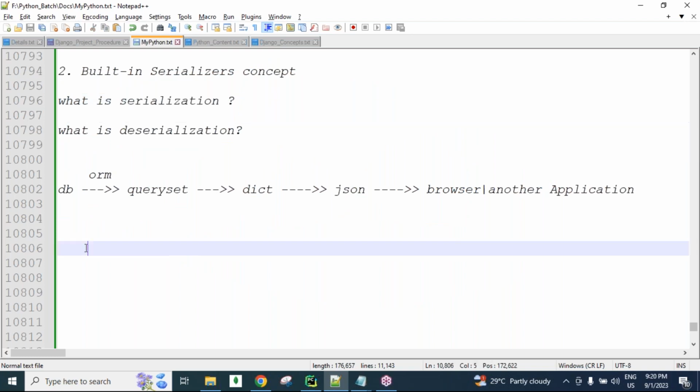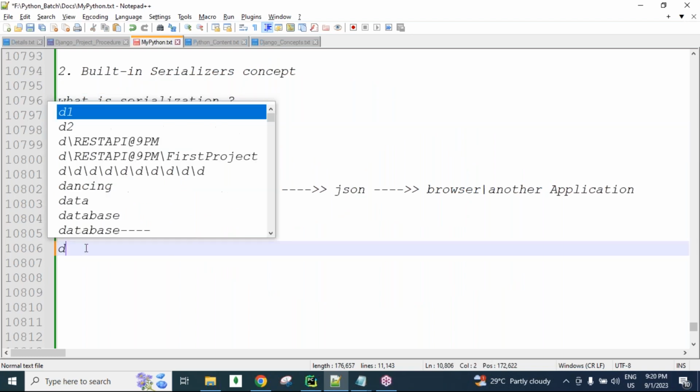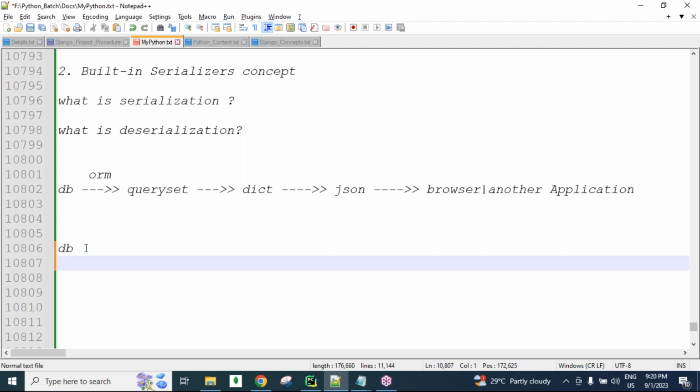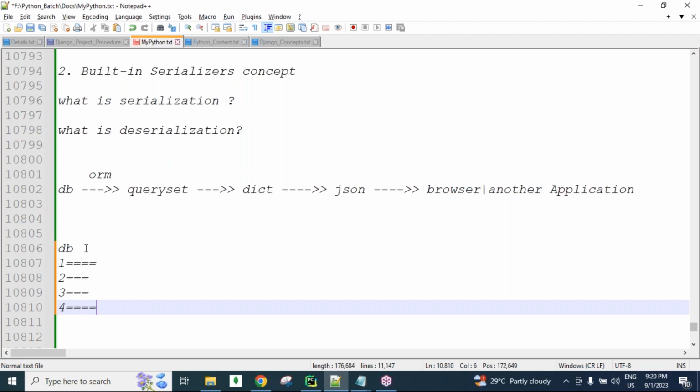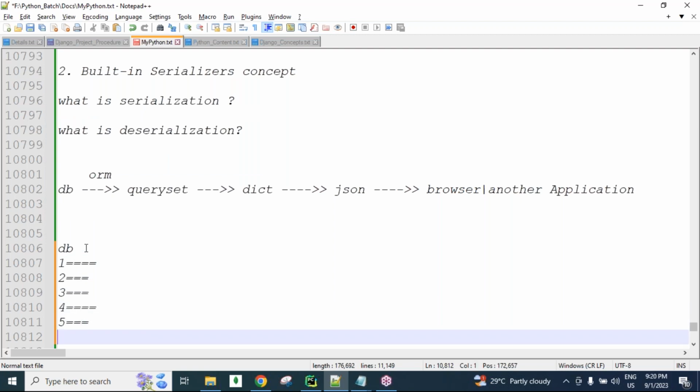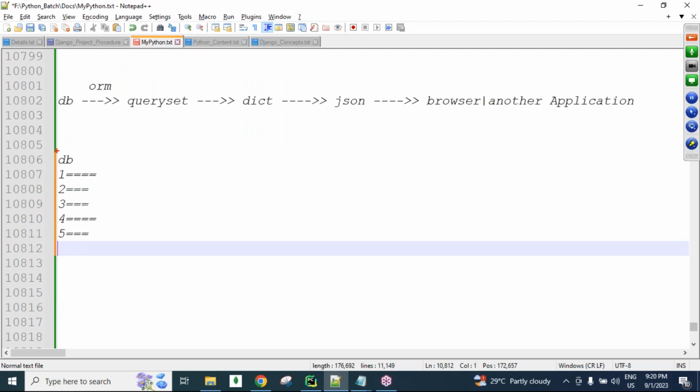Okay guys, one point to remember: in the database we have a number of records. From this database we can do different operations, guys.